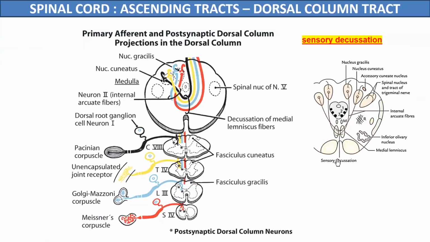So this is about the pathway of the dorsal column tracts, which start as first order neurons reaching up to the nucleus gracilis and nucleus cuneatus of the medulla. From here, as we can see in the first diagram, the second order neurons start.